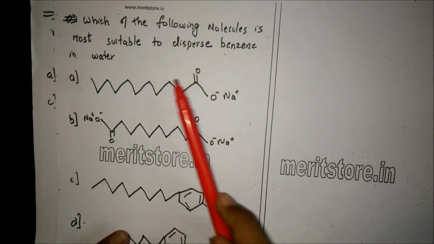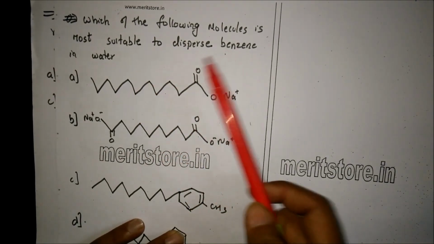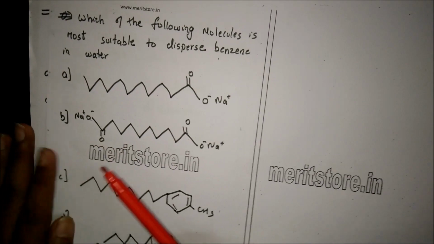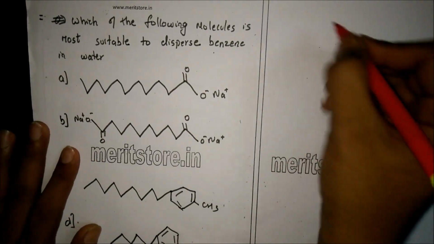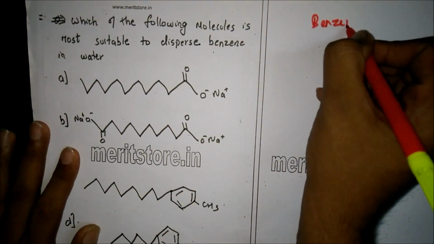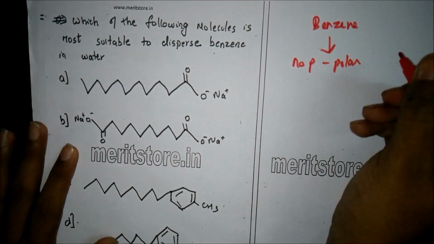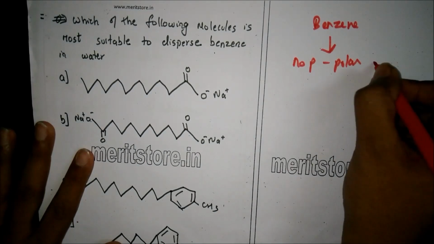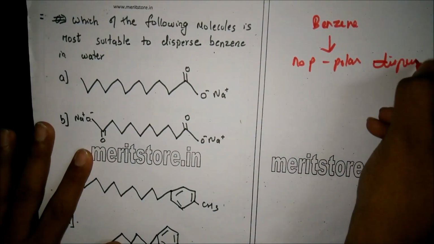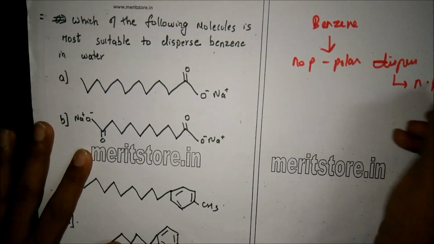Which of the following molecules is most stable to disperse benzene in water? Here are the options. Now, we all know that benzene is non-polar in nature. As we know, non-polar disperses non-polar.